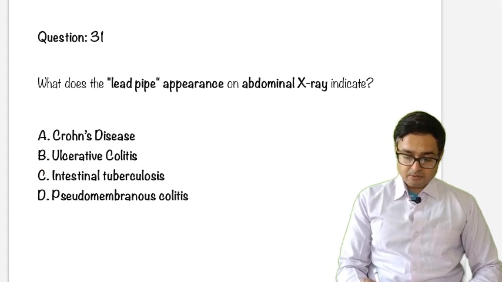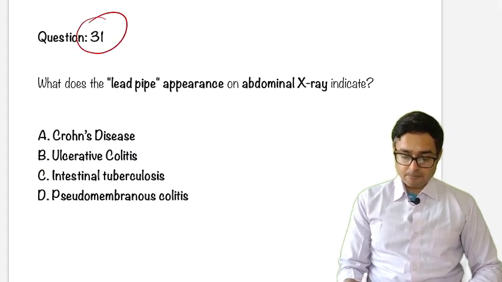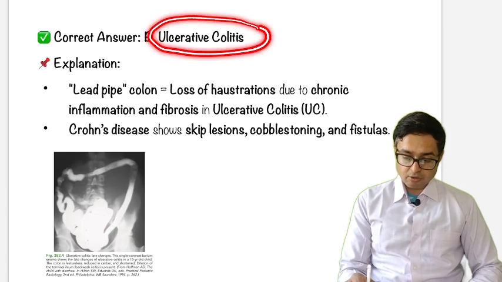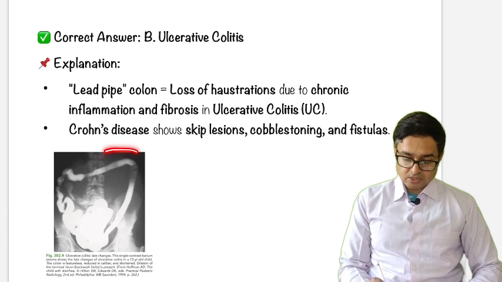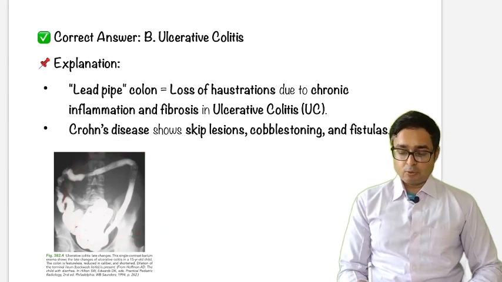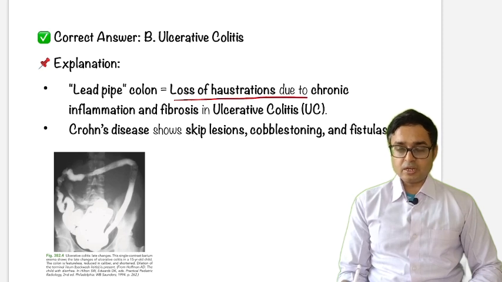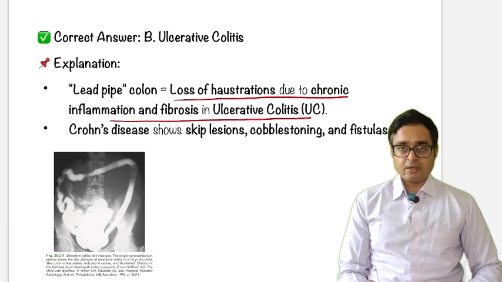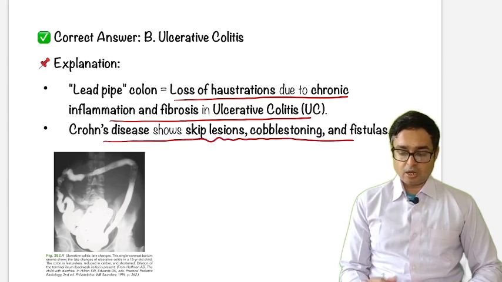Question number 31. What leads to lead pipe appearance on abdominal X-ray? The answer is straightforward. Lead pipe is seen in ulcerative colitis. Just see this image. This is lead pipe. What led to lead pipe? Lead pipe is loss of haustration due to chronic inflammation and fibrosis in ulcerative colitis. On the other hand, Crohn's disease develops skip lesions, cobblestoning and fistula.